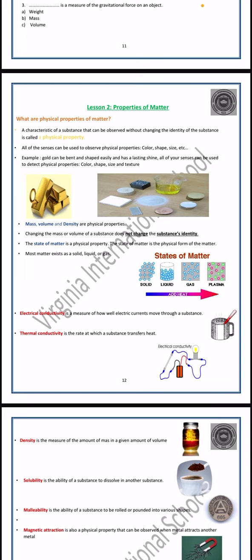Changing from a solid into a liquid, or from a liquid into a gas, or from each one to the other is a physical property and not a chemical property at all, because they have the same identity but a different shape, a different color, and so on. Okay, this is the physical property and the chemical property.